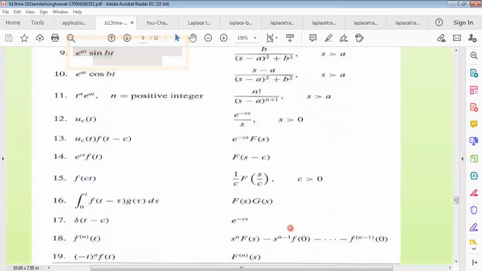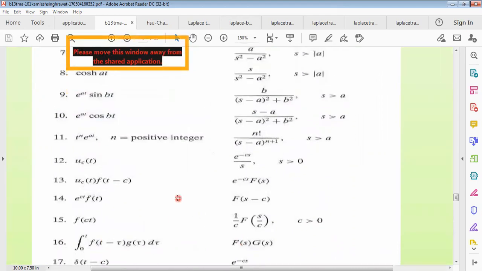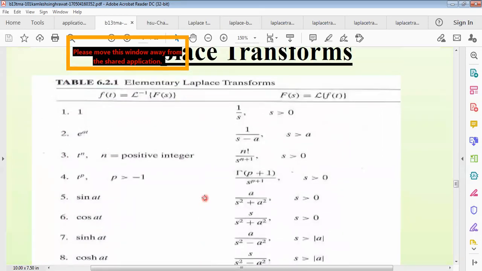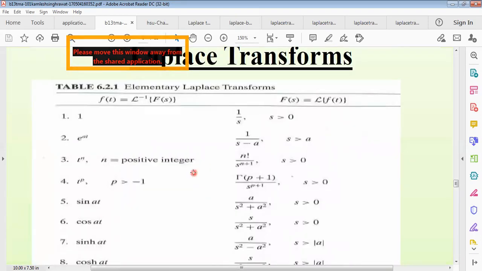And there are actually 19 Laplace transform formulas, and you have to remember these, and we have to try to prove them. Up to 8 we have proved the results. So remember about this table, Laplace transform.